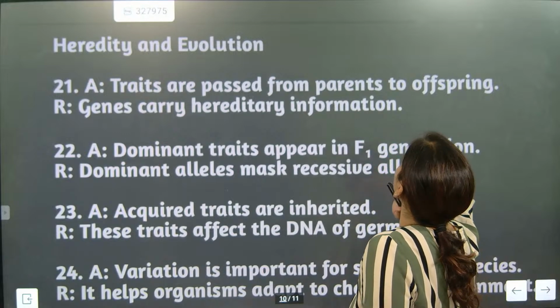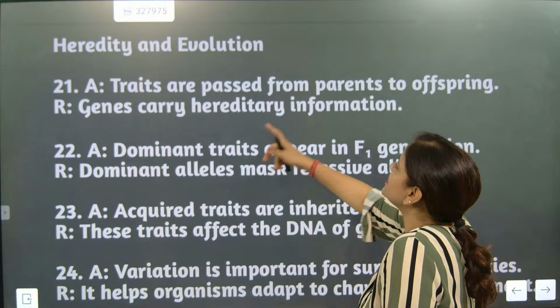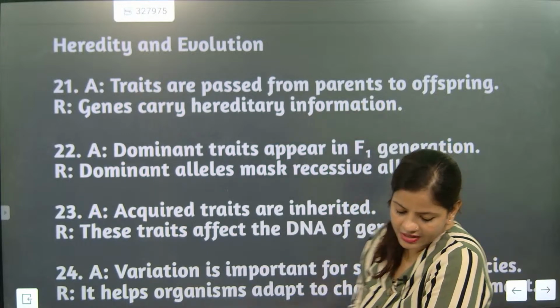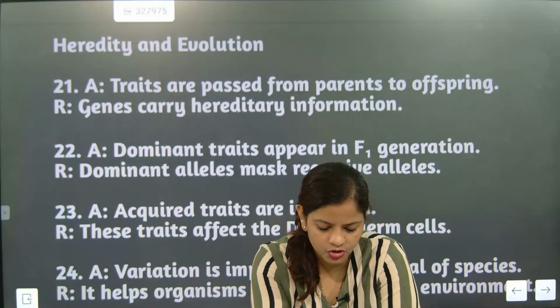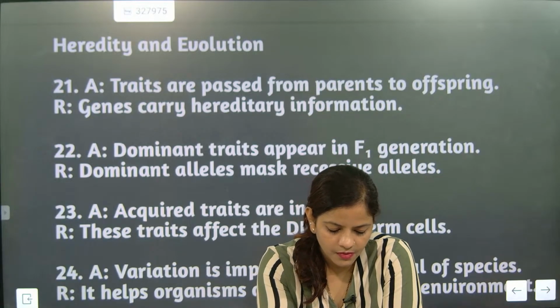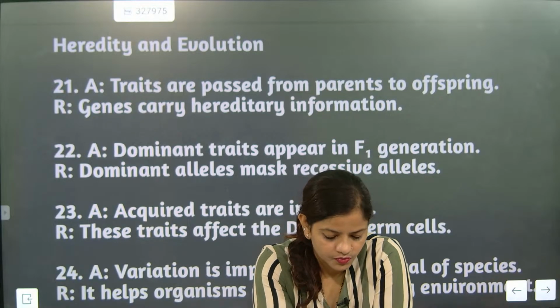Traits are passed from parents to offspring. Gene carry hereditary information. Are they A, B, and C? This is exactly the most part.